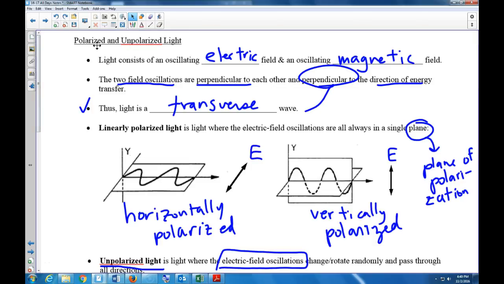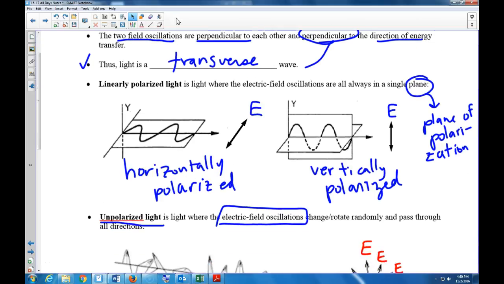Okay, here we are in our notes, polarized and unpolarized light. We've already talked about all this, two types of polarizations. You can have what's called polarized light. If it's oscillating at an angle, or even at this angle, those are still polarized. So what are they? They're linearly polarized, but they're not horizontally or vertically polarized. They're linearly polarized at an angle.